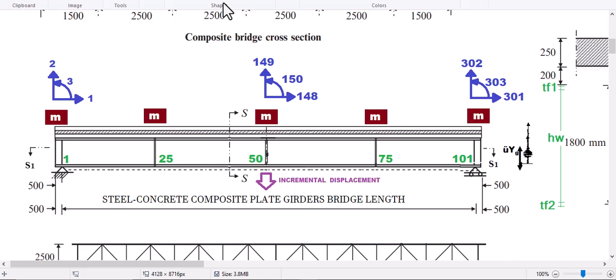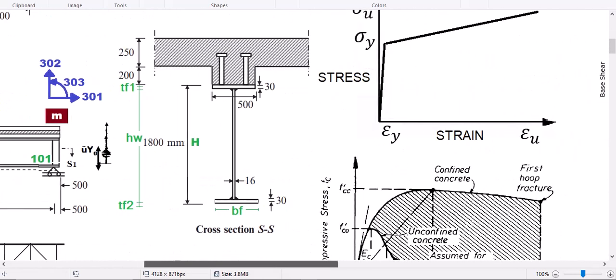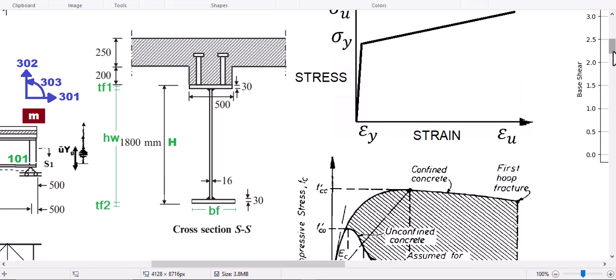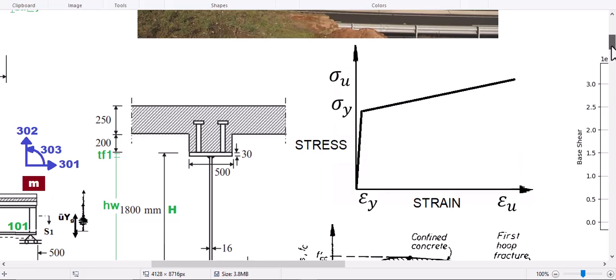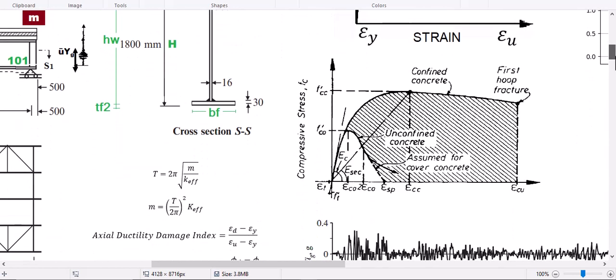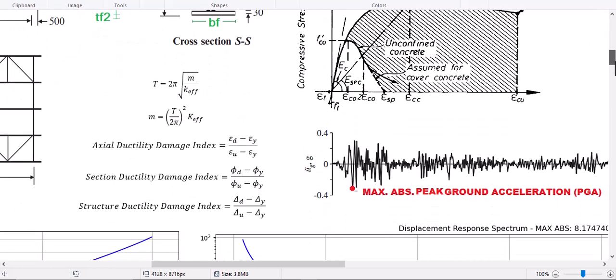And for evaluating the response spectrum of this analysis and outputting the different damage indices, we're going to run 60 steps changing the mass and then finding our outputted data. So you see guys, in here for steel rebar and also plate, we define these strain and stress relations, and also for the confined section we define these Mander relations, and also